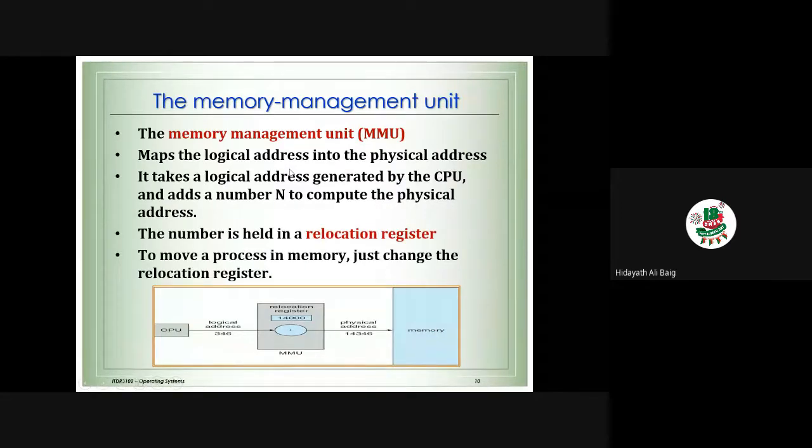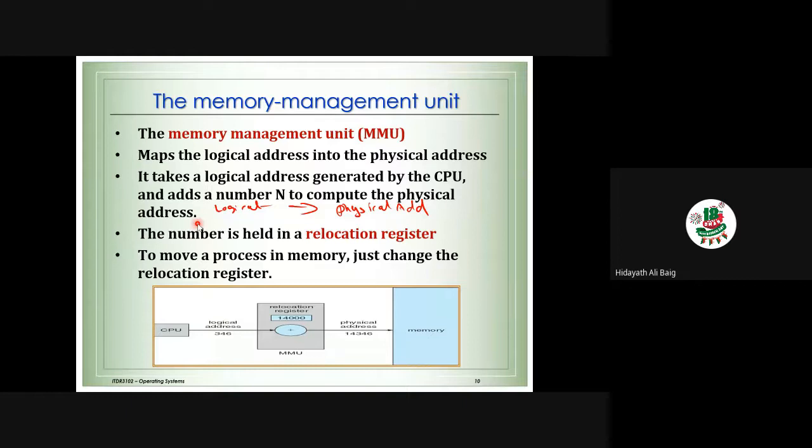Now we are discussing one important topic: how a logical address is converted to a physical address. It takes the logical address generated by the CPU and adds a number n to compute the physical address.